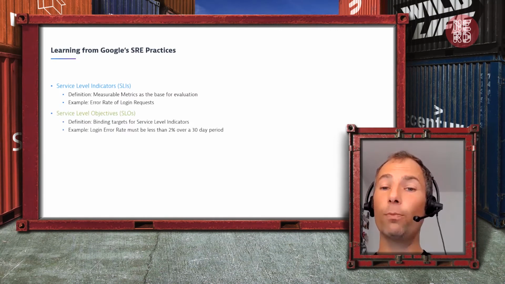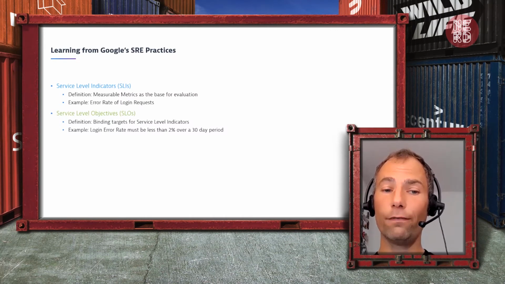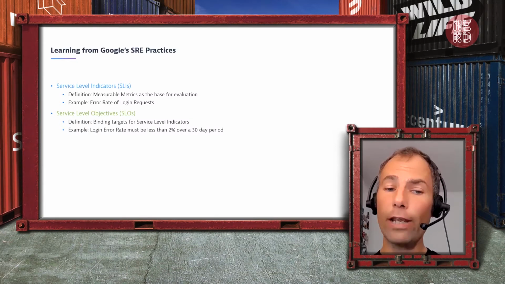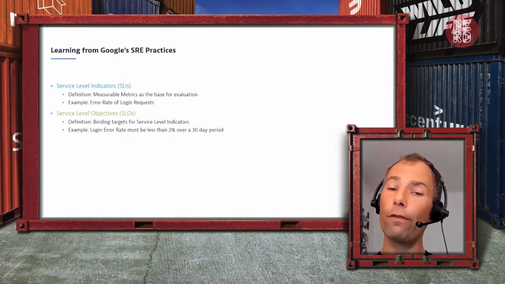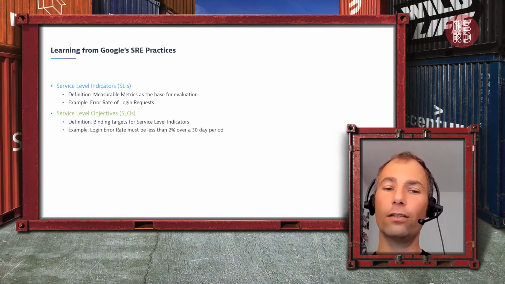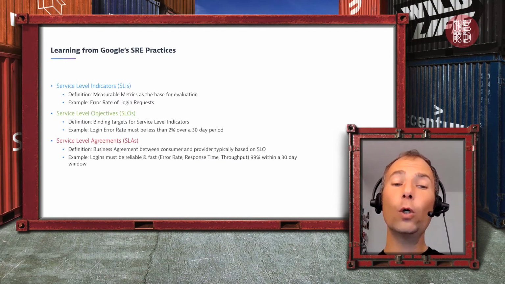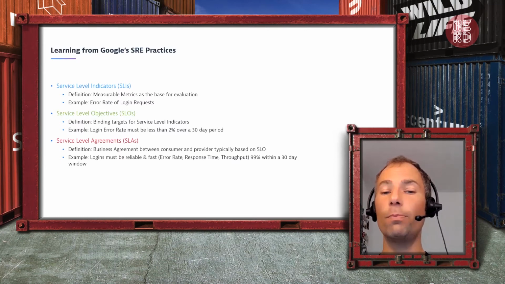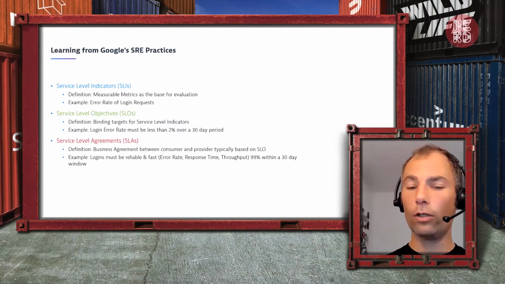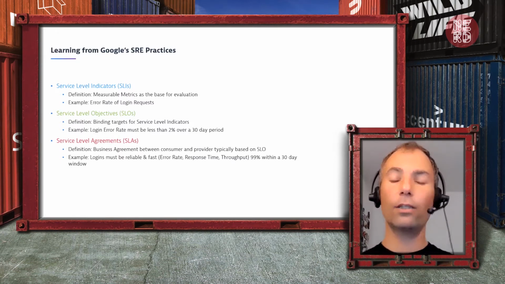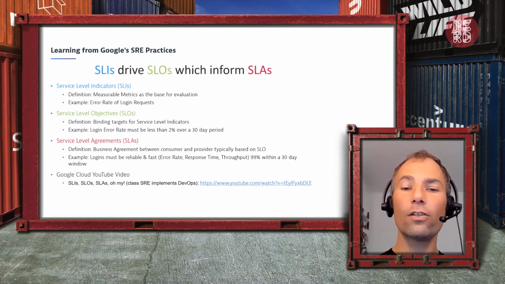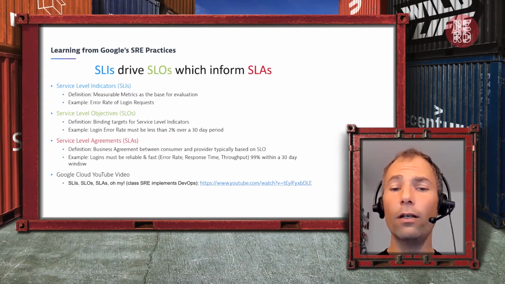Then you have a service level objective, something like login error rate has to be less than 2% over a 30 day period. This is an objective. And then the SLA is basically the legal agreement, or what happens if we don't meet the SLO, right? So you are violating some contracts, or you're obviously not making your end users happy. There's a lot of great information out there from Google and others. I can really encourage you to look at it.